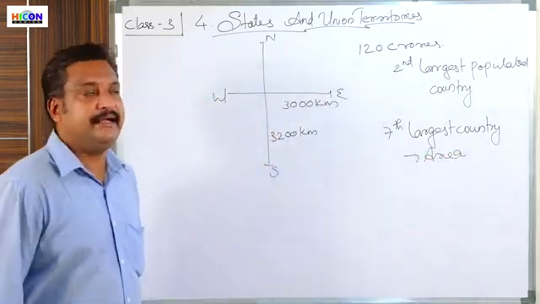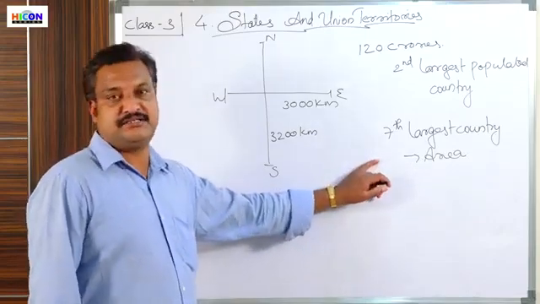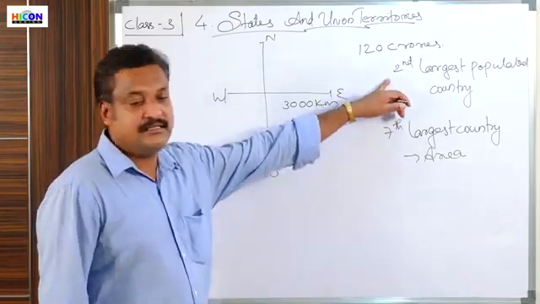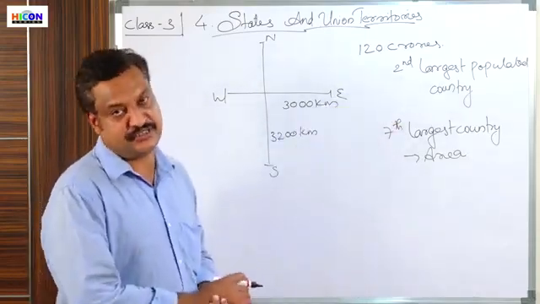So in area, India is the seventh largest country, and in population it is the second largest country.